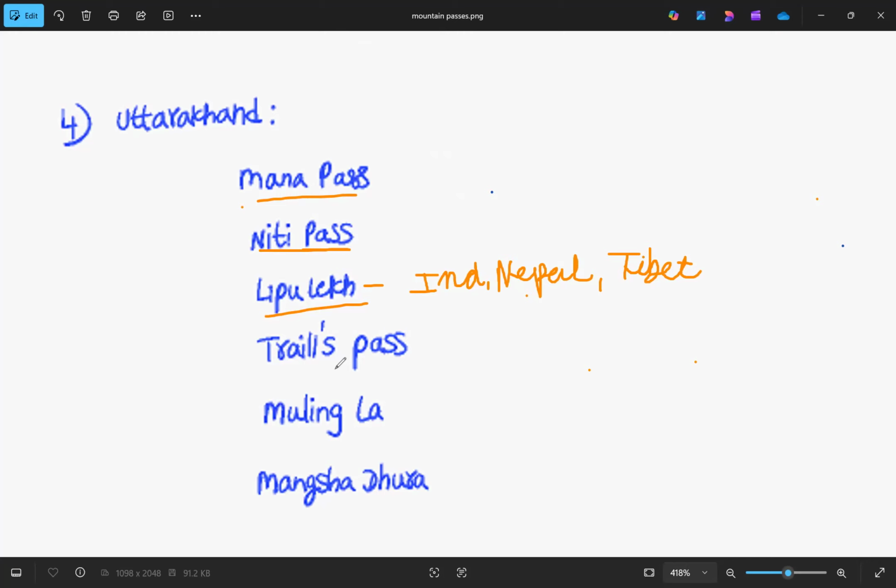And then we have Trail Pass and Mulingla and also Mangsha Dhura. It is also related to the Kailash Yatra. This Mangsha Dhura becomes prominent during the Kailash Yatra. These are the passes, and the important one is Lipulekh because it is at the tri-junction of India, Nepal and Tibet.